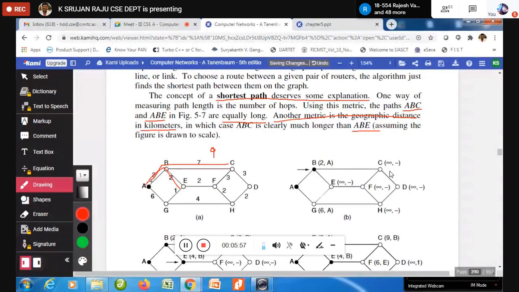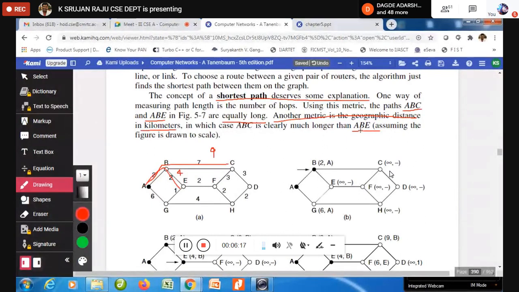A to B, 2, B to E, 2. So this is how much? 4. If you are going to talk about these kilometers, then we are going to say that in which case ABC is longer than ABE.